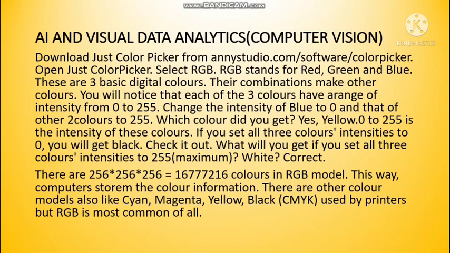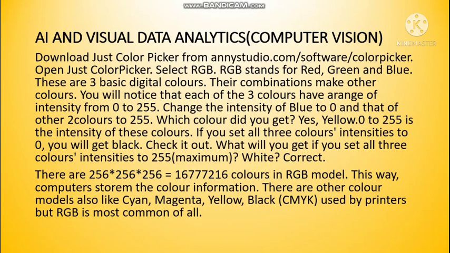If I ask you to make yellow color, you know that these two colors have to be fixed. Same way, every color in a computer has an intensity range for RGB from 0 to 255, meaning a total of 256 values. I had taught this in the HTML chapter also.